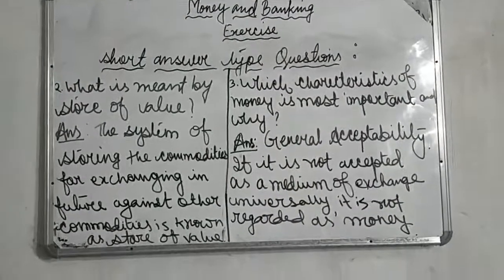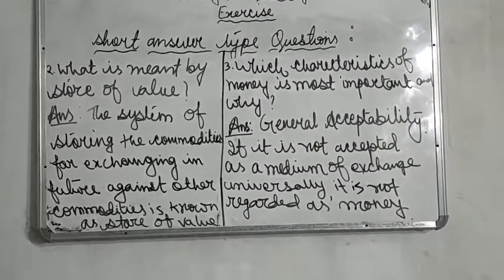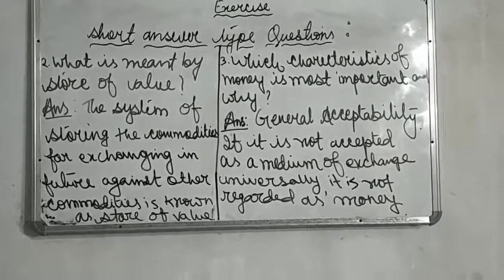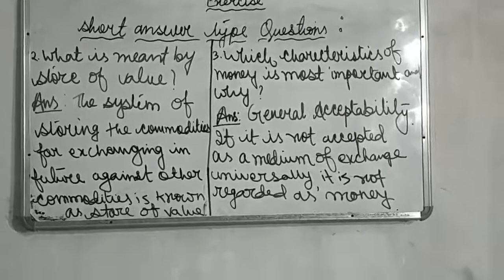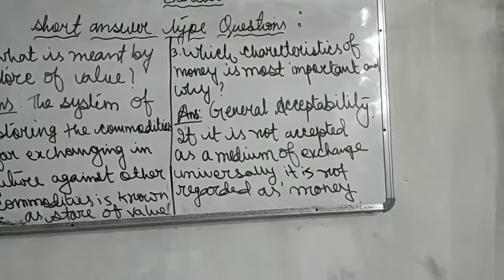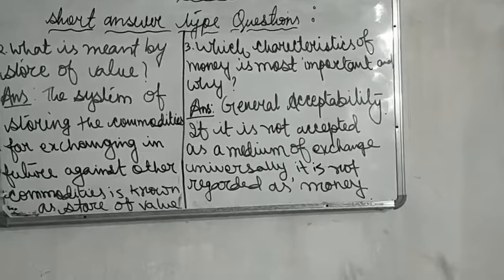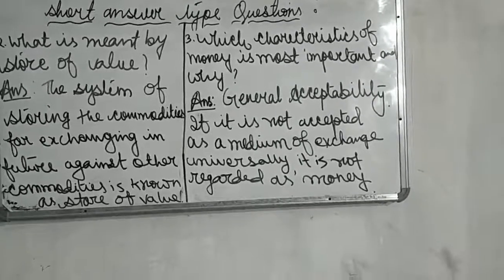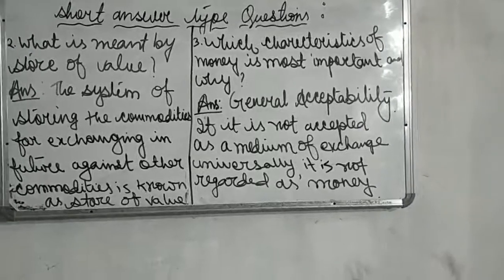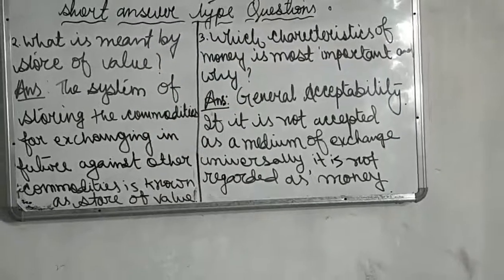Next, what is meant by store of value? Answer, the system of storing the commodities for exchanging in future against other commodities is known as store of value. Number 3, which characteristic of money is most important and why? Answer is, general acceptability is the most important characteristic of money, because if it is not accepted as a medium of exchange universally, it is not regarded as money.